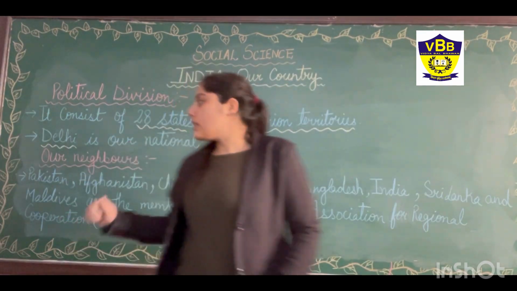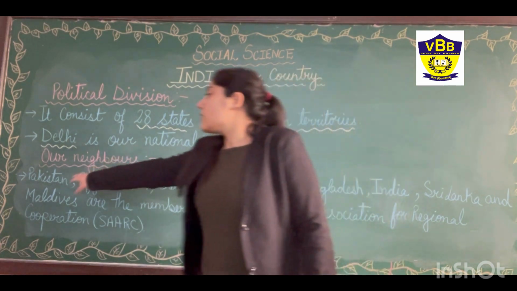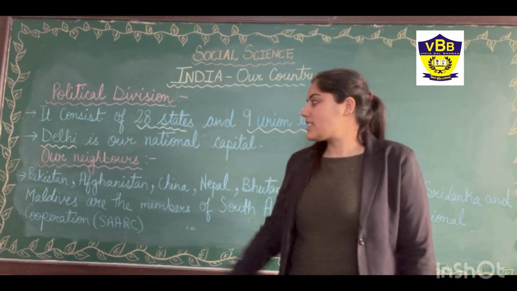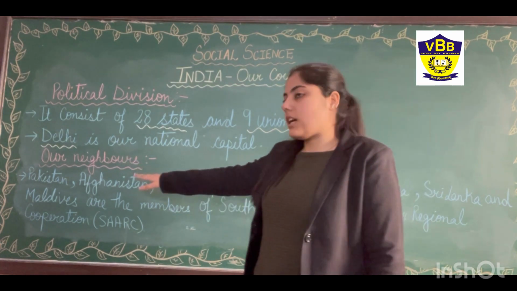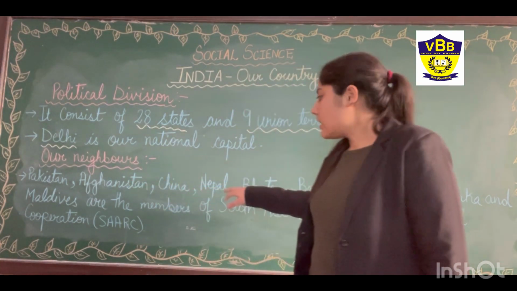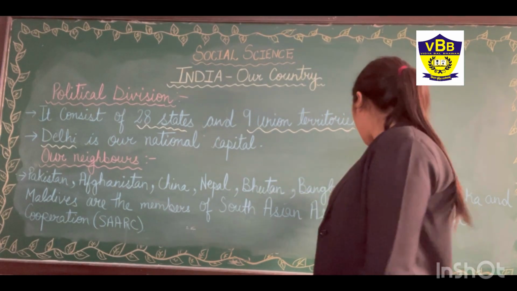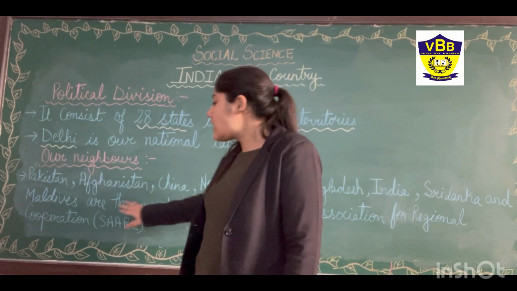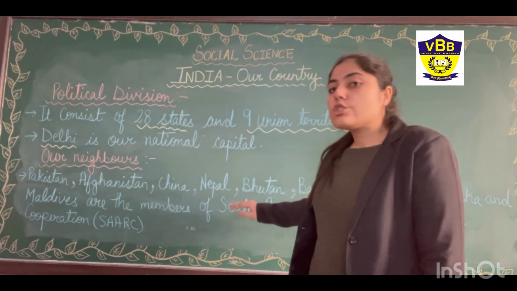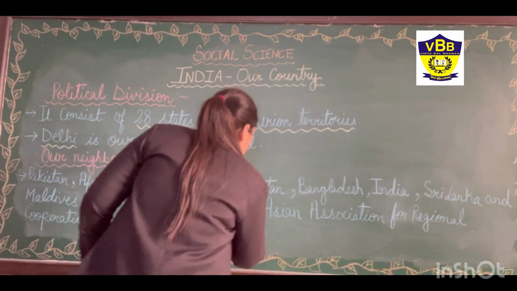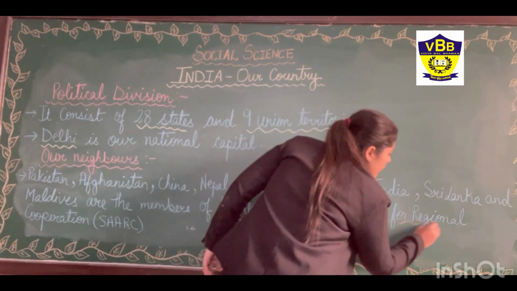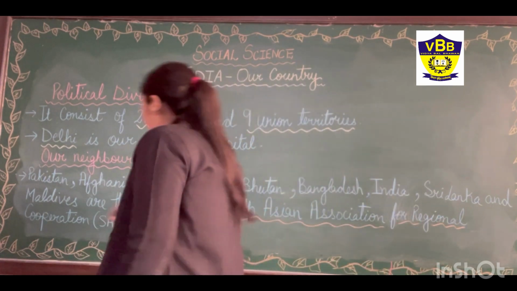One more point in our neighbors. Yes students, there is one more point. Pakistan, Afghanistan, China, Nepal, Bhutan, Bangladesh, India, Sri Lanka and Maldives are the members of the South Asian Association for Regional Cooperation.